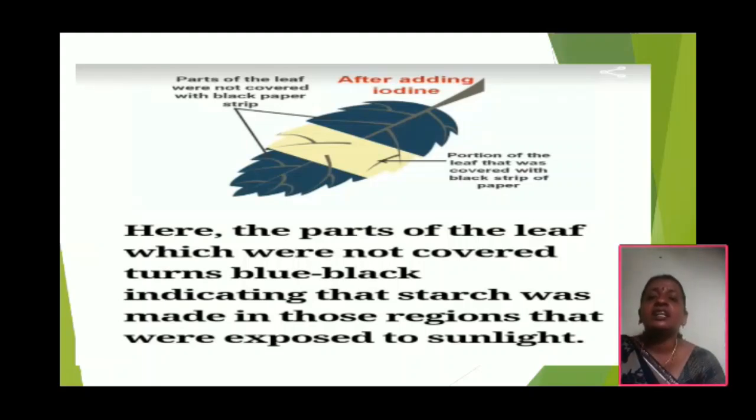Children, see this. Here the part of the leaf which was not covered turns bluish black color.